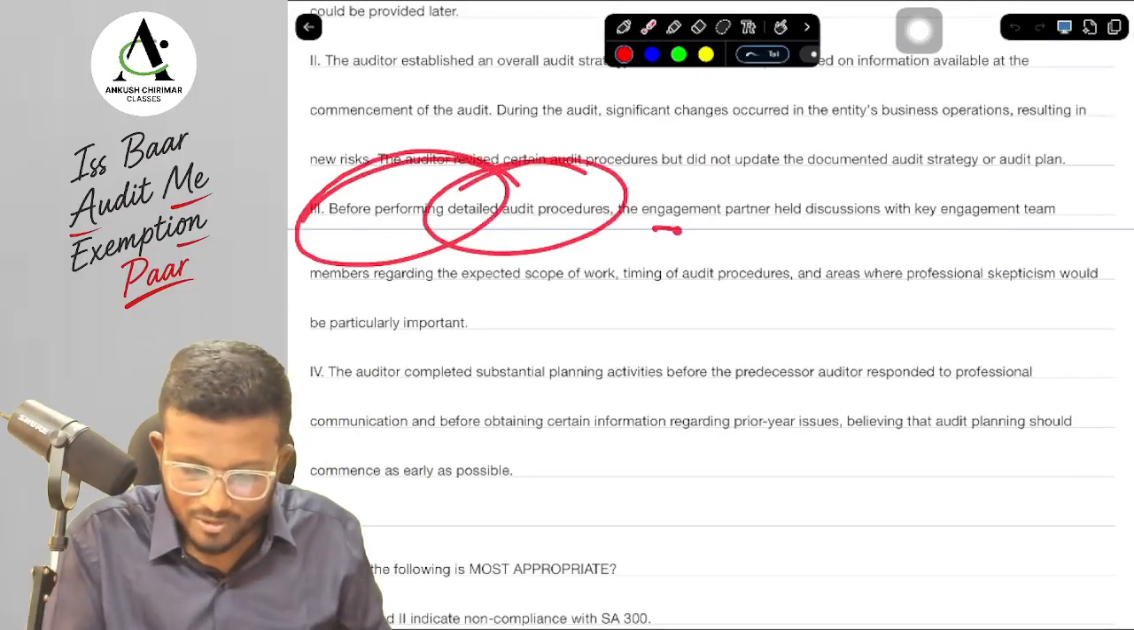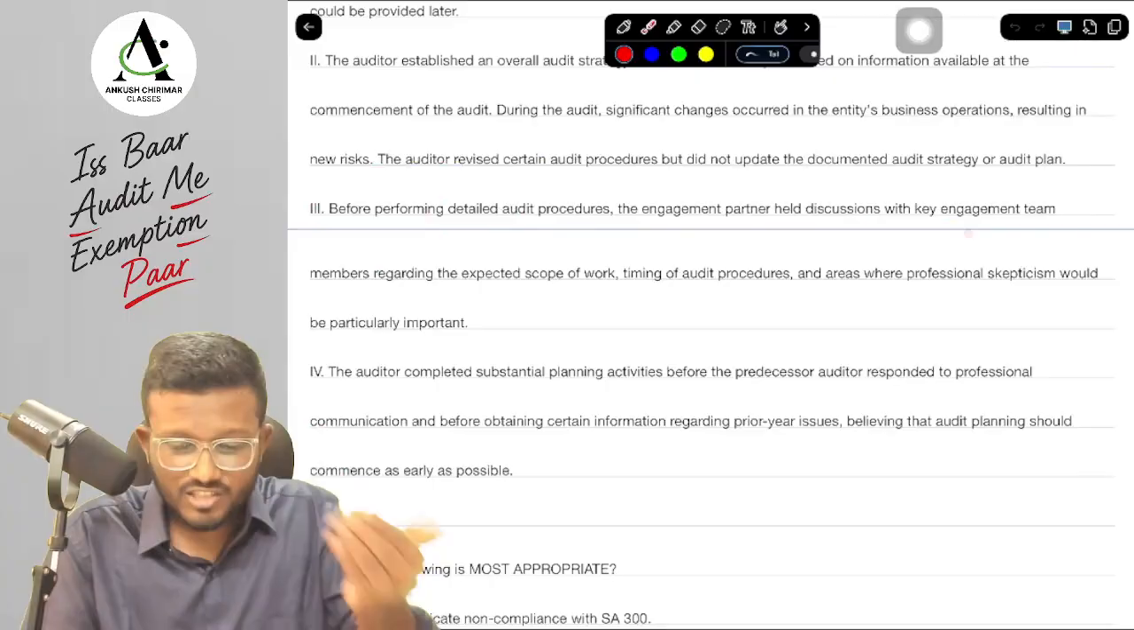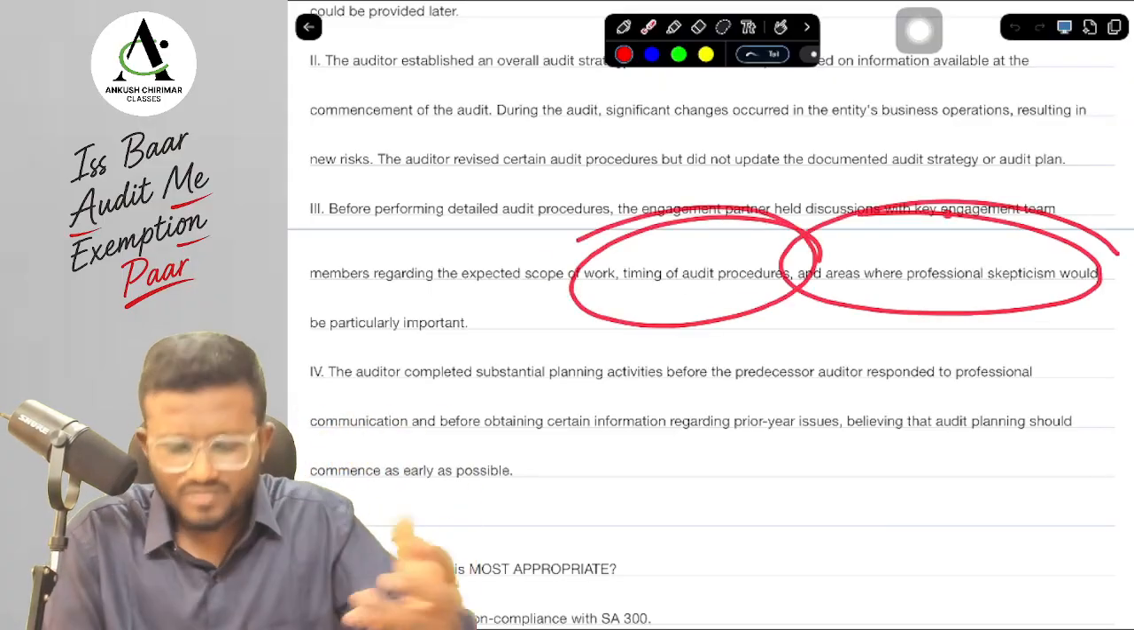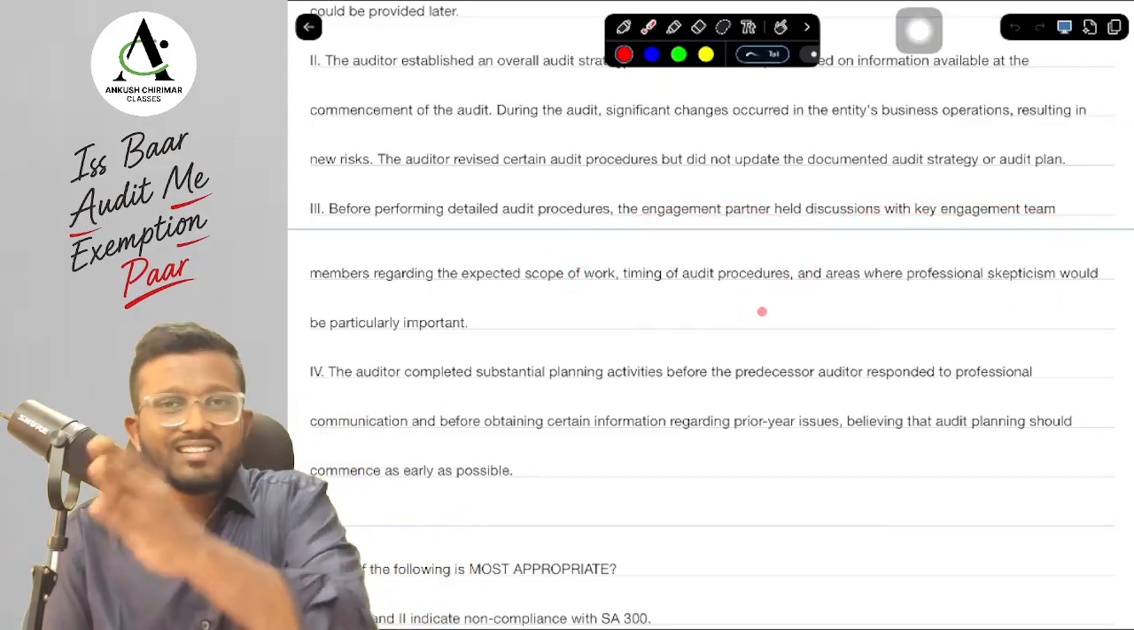Before performing detailed audit procedures, the engagement partner was holding discussions with the key engagement team members regarding the expected scope of work, the timing of the procedures, and areas where we need to keep professional skepticism. So whether it is a compliance or non-compliance.